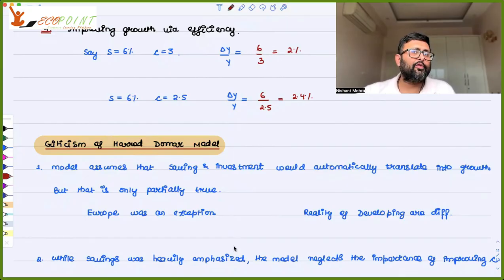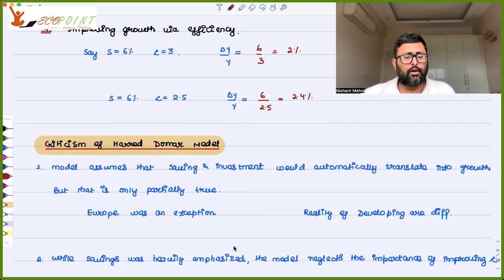What happened after World War II is that most of the European economies were in turmoil. So there was a Marshall Plan which was created. In the Marshall Plan, the basic idea is that some kind of economic help was given to Europe so that Europe can build up fast, Europe can grow fast.